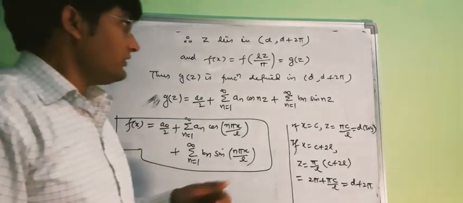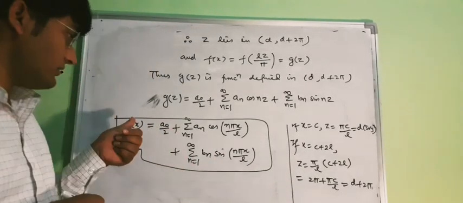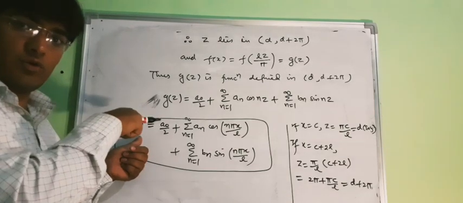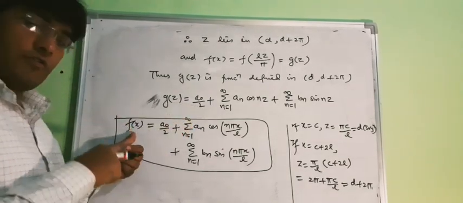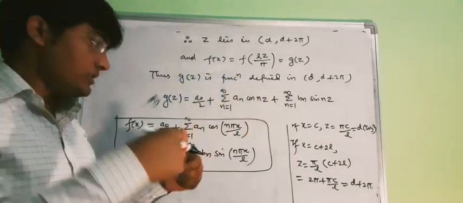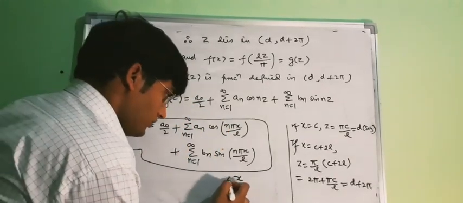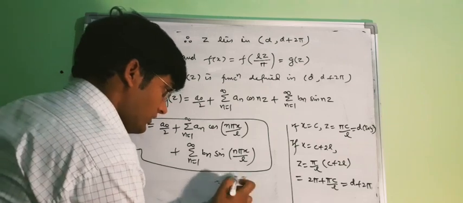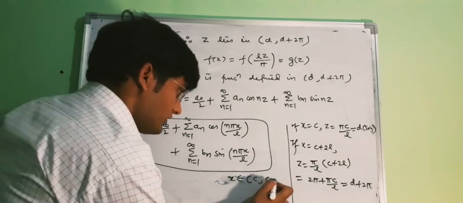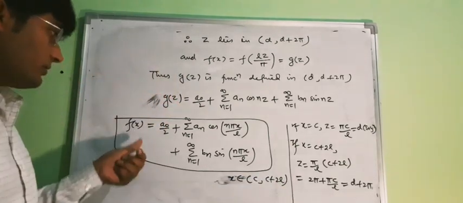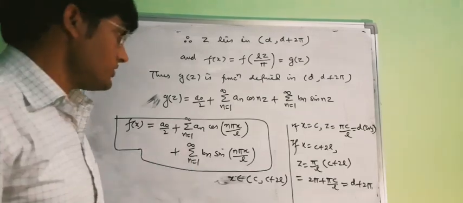So when the length of the interval, please remember that the length of the interval was 2l. Our f(x) was defined for the interval c, c plus 2l. So when your x lies in the interval c, c plus 2l, our Fourier series will be this one. Now what about the coefficients?